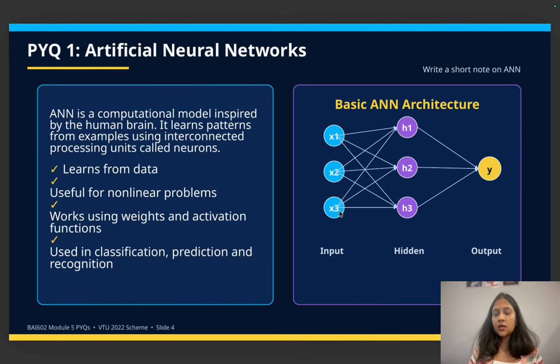Similarly, for x3, h1, h2, and h3, it is linked to x3. So this input value has been connected to each of the hidden nodes. And then at the end, this hidden value is going to make use of weights as well as the activation function, and then it is going to give the required output. Next, what you have to remember is it is mainly used for classification, prediction, and recognition.